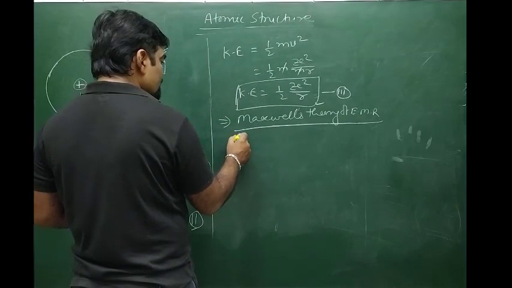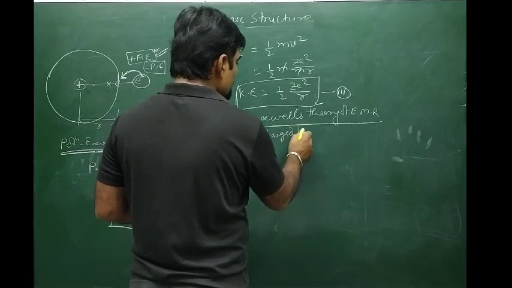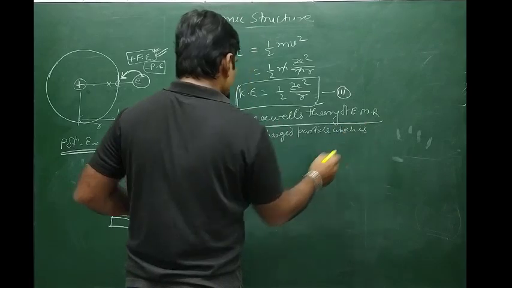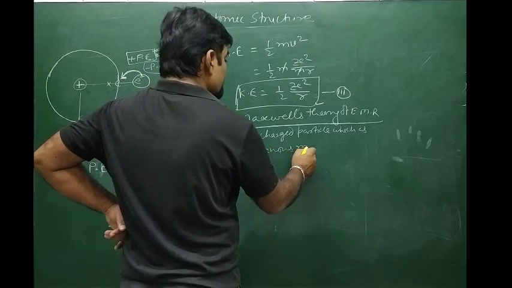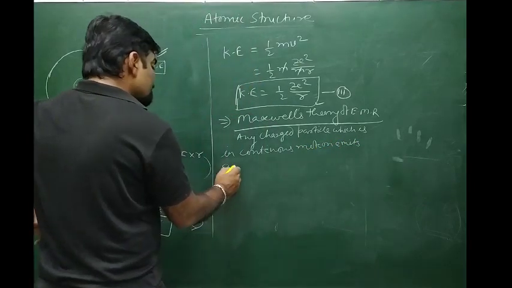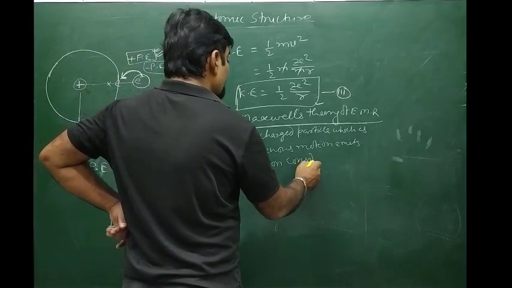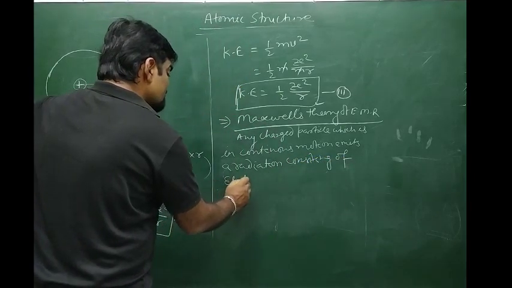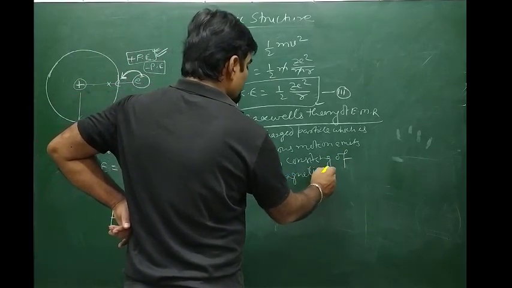That is, any charged particle which is in continuous motion emits a radiation consisting of electric as well as magnetic field.